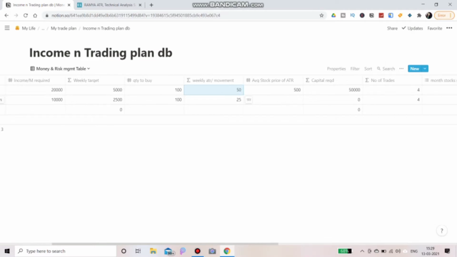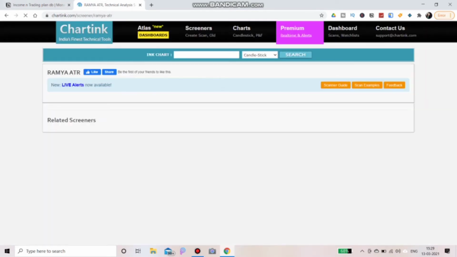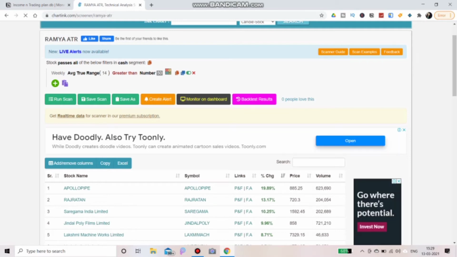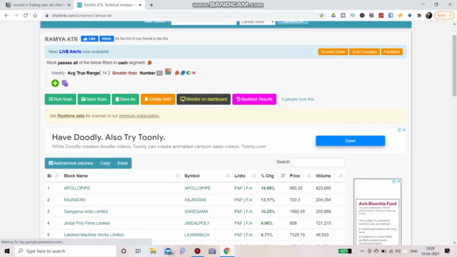Then we should go and check for the ATR. This is not a definitive guide, but we can just make a plan. If it is more or less, we can adjust. So this is an ATR scan, that is, it will scan the stocks by ATR. I have created a weekly average true range indicator. You can choose that it is greater than 50. So these came up. I'll run the scan once again.